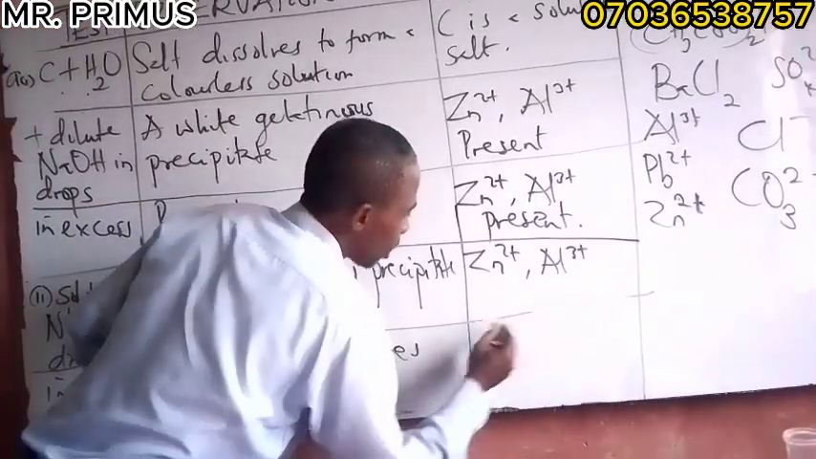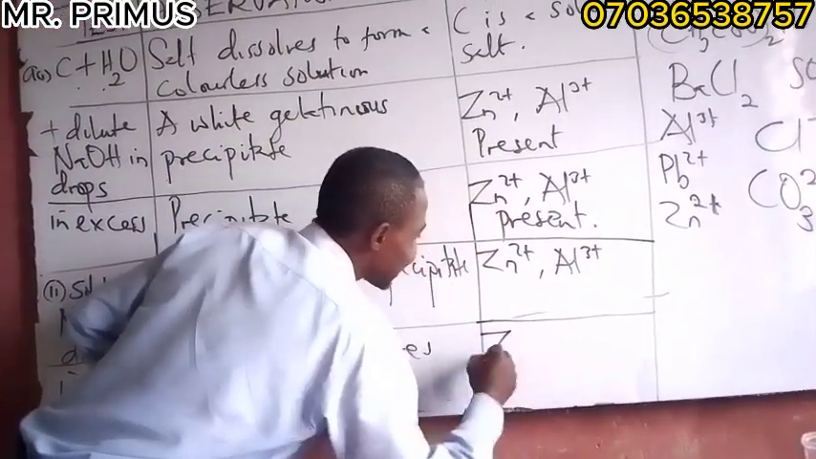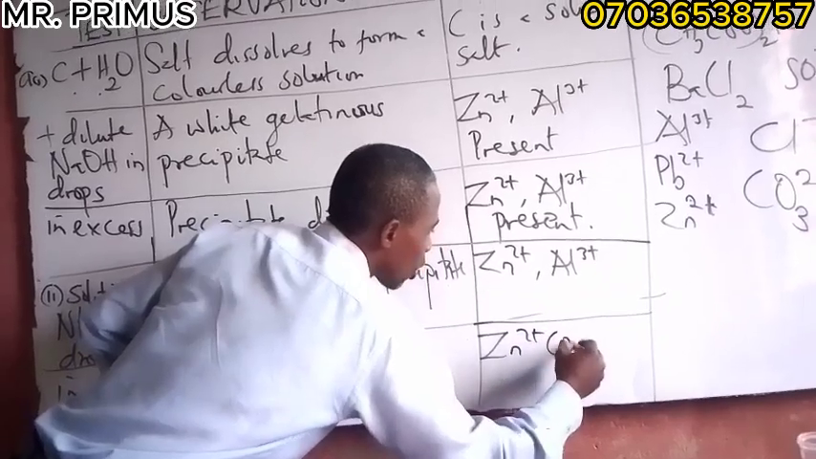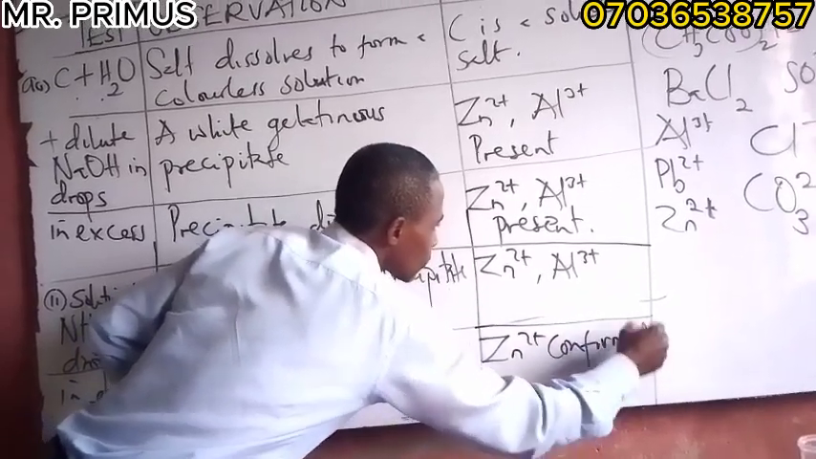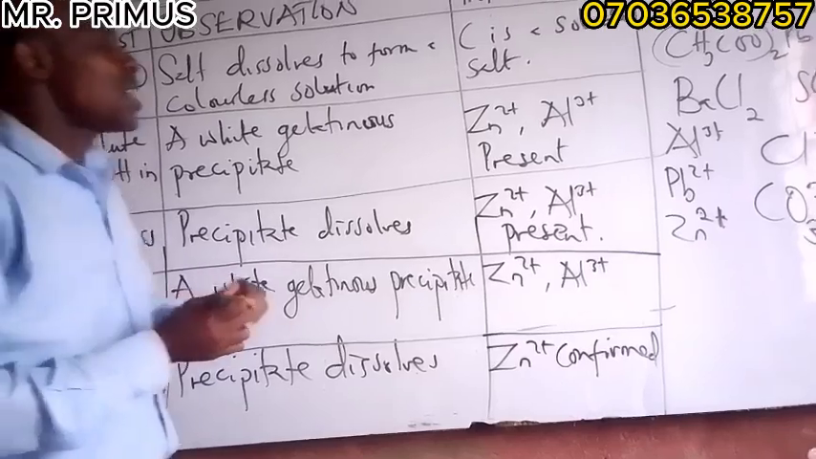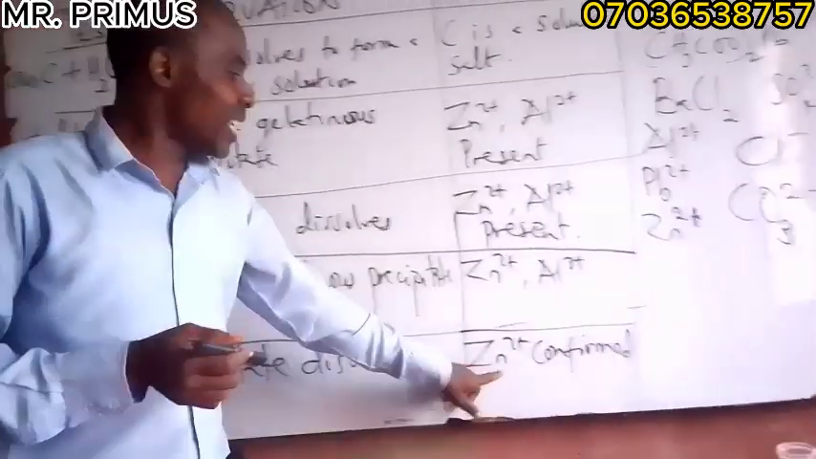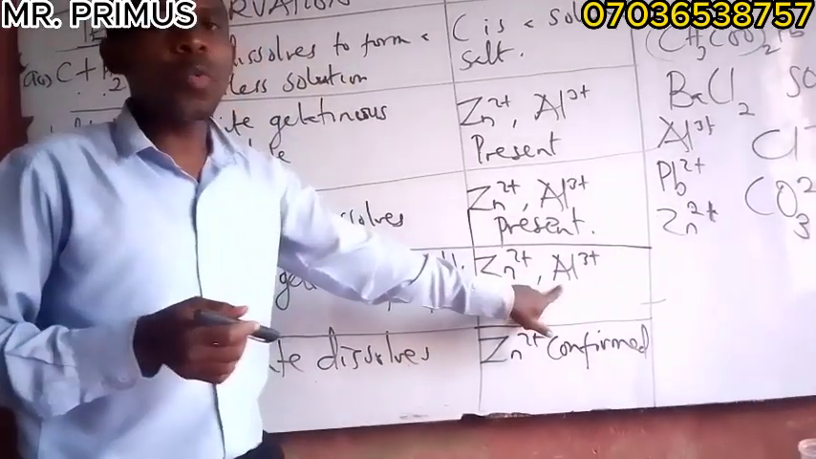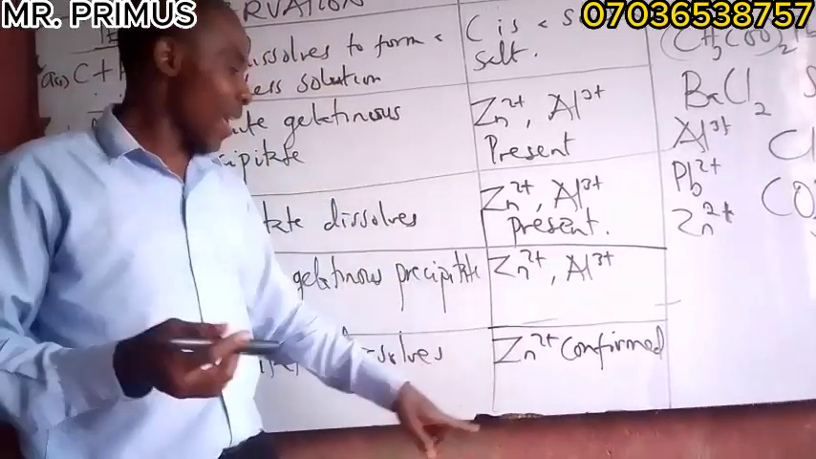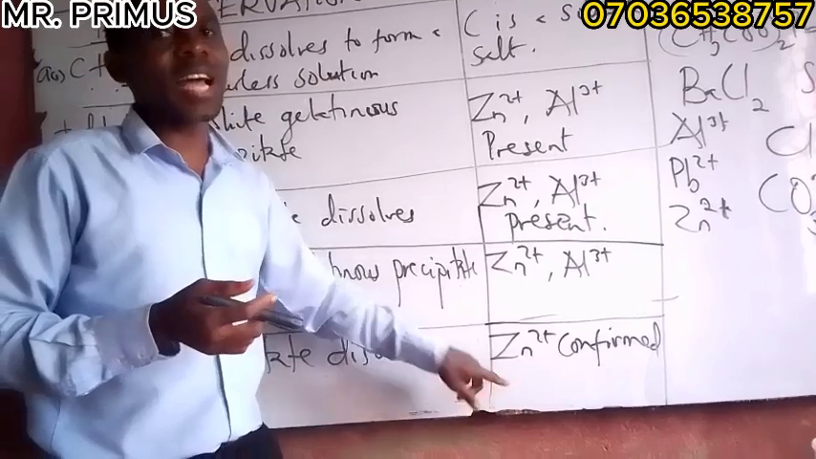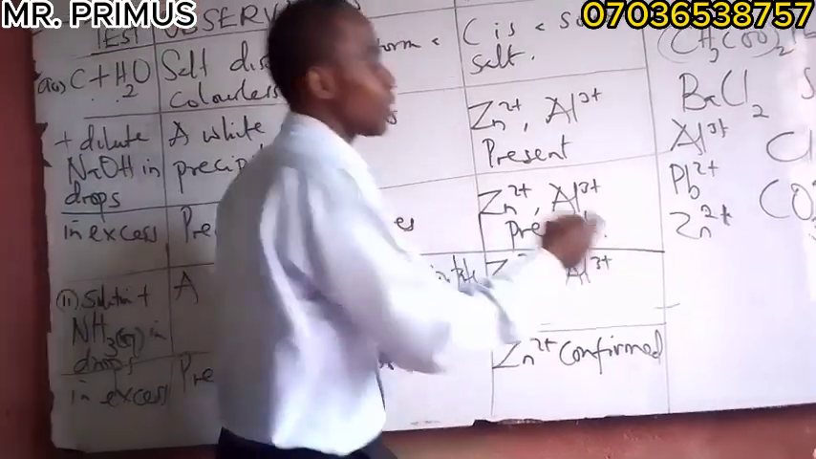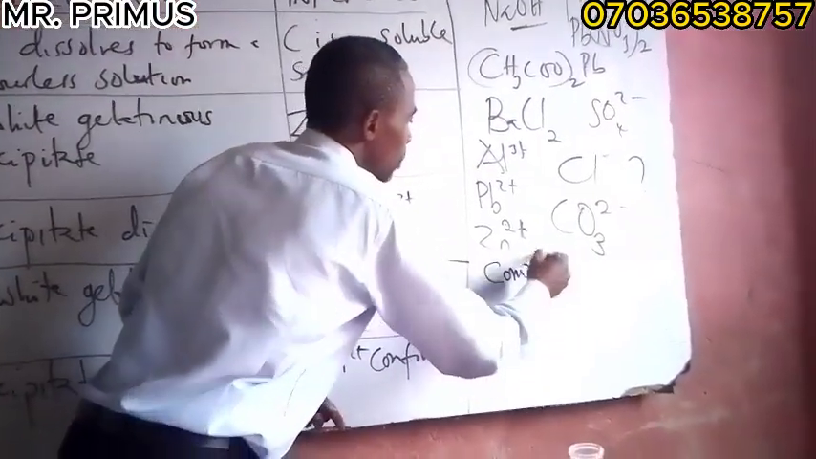So as the precipitate dissolves, what does it mean? It means that zinc is what? Confirmed. Zinc is confirmed. This is the only one: in excess of ammonia solution, zinc will dissolve, but aluminum will not dissolve. Why? Because zinc is transitional. It forms complex ion. Transition elements, they can form what?